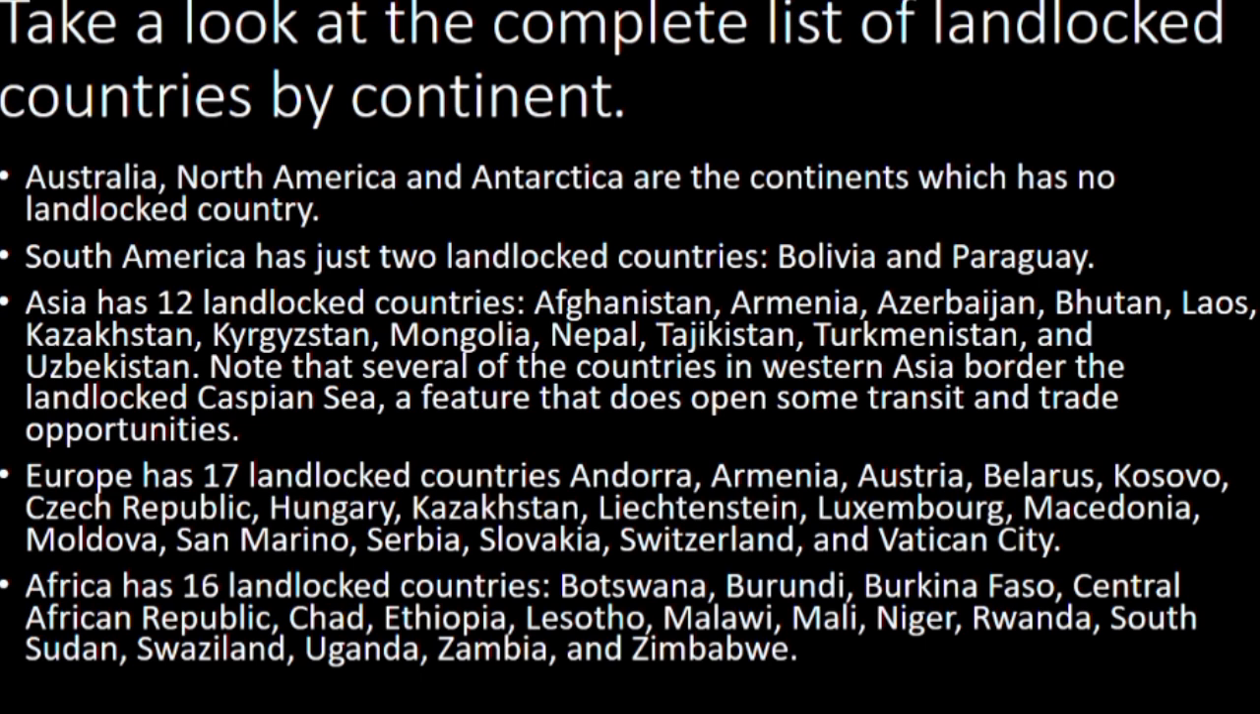Europe has 17 landlocked countries: Andorra, Armenia, Austria, Belarus, Kosovo, Czech Republic, Hungary, Kazakhstan, Liechtenstein, Luxembourg, Macedonia, Moldova, San Marino, Serbia, Slovakia, Switzerland, and Vatican City. Africa has 16 landlocked countries: Botswana, Burundi, Burkina Faso, Central African Republic, Chad, Ethiopia, Lesotho, Malawi, Mali, Niger, Rwanda, South Sudan, Swaziland, Uganda, Zambia, and Zimbabwe.